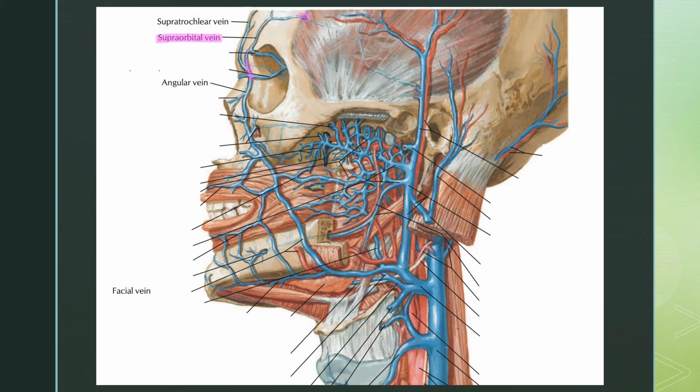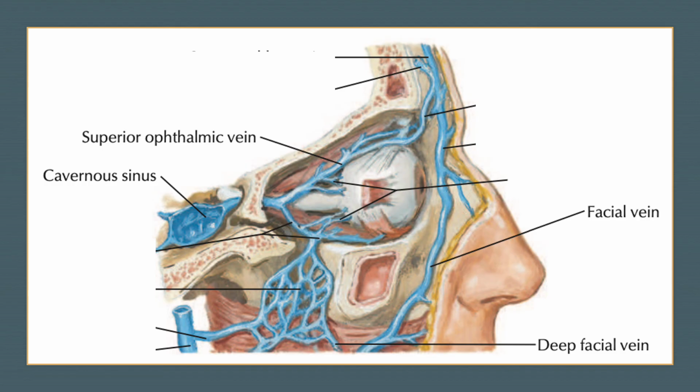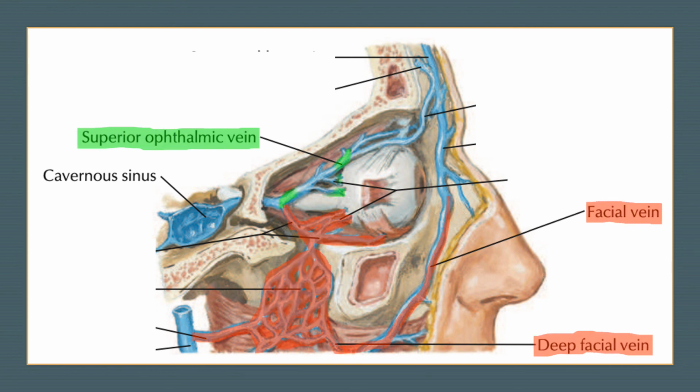The supraorbital and supratrochlear veins unite at the medial angle of the eye to form the angular vein, which then drains to become the facial vein. The facial vein drains most of the face into the internal jugular vein. Venous anastomosis occurs at the medial angle of the eye, where the facial and superior ophthalmic veins meet and drain into the cavernous sinus.